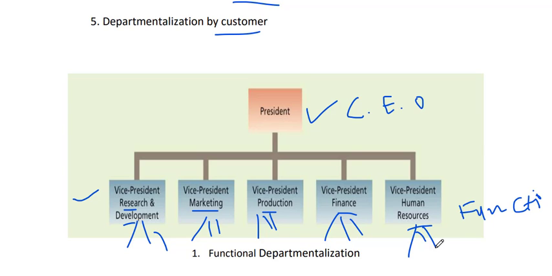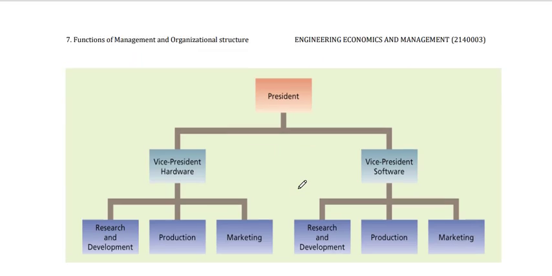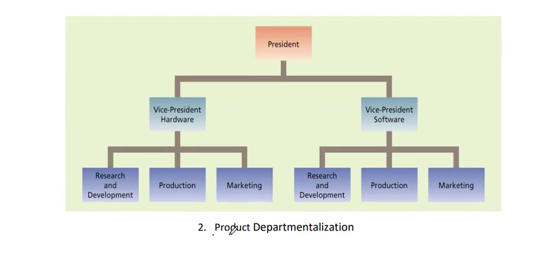Okay, first, functional departmentalization. Next, product departmentalization, we already discussed in types of organizational structure how product works. So let's say CEO or president, in which at the bottom they have two vice presidents, one for hardware and one for software. Then we have different departments: R&D, production, and marketing.